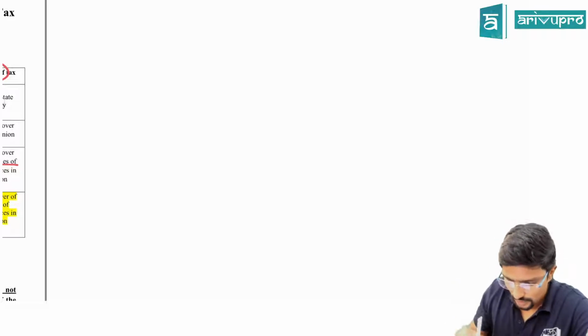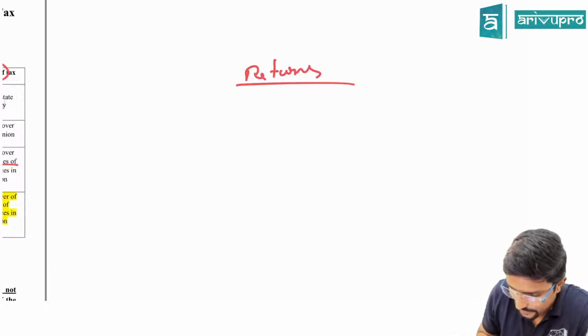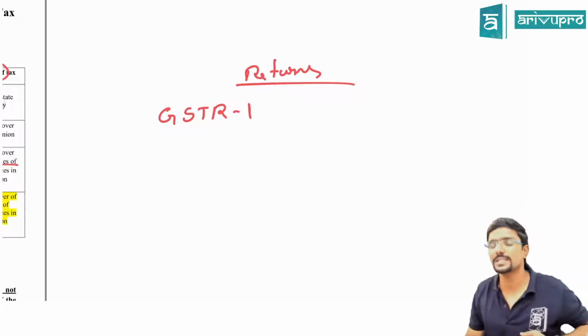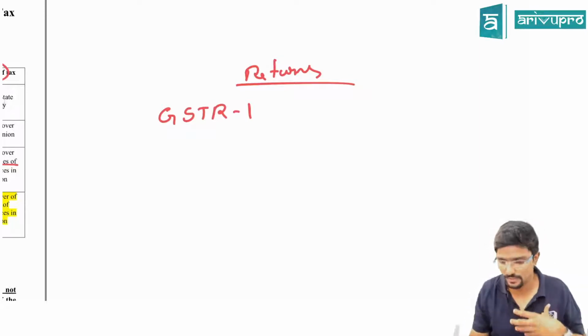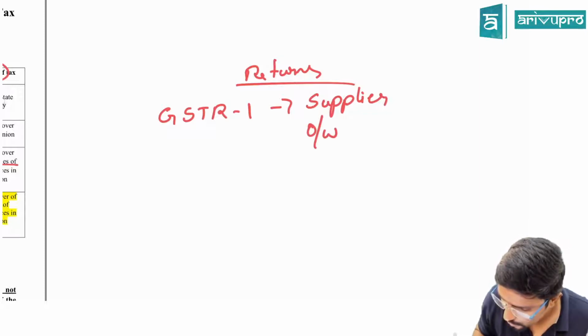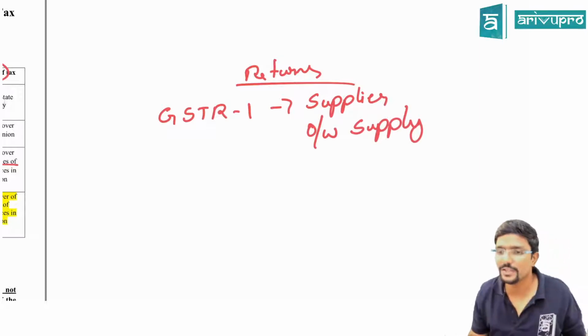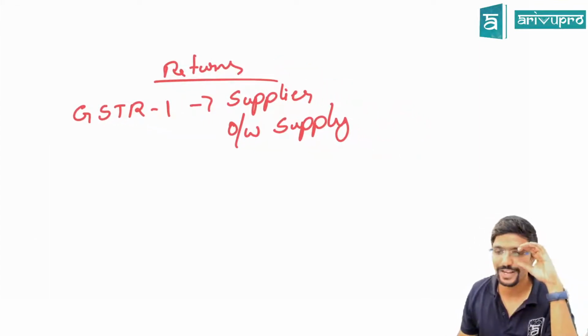See, guys, first we'll go to the returns chapter. I will just recall some provisions. In the returns chapter, there is something called GSTR 1. What does GSTR 1 mean? It is the monthly return which I have to file as a supplier. Who should file? Supplier. With respect to what? Outward supply, whatever I have made in a month, within the 11th of the next month. Agree? I have to file GSTR 1. Who should file? Supplier.